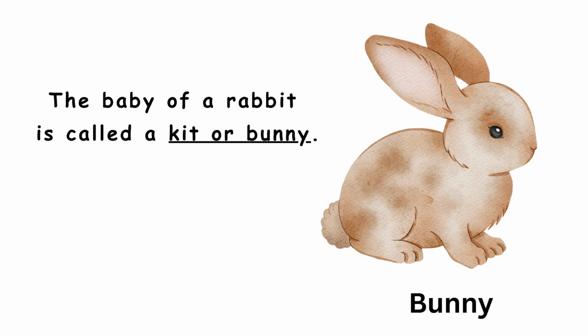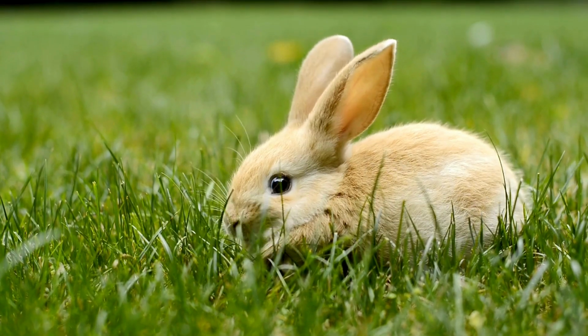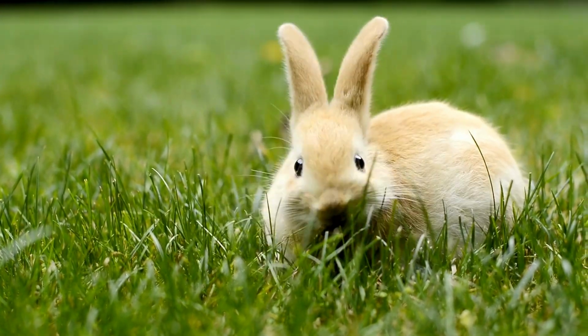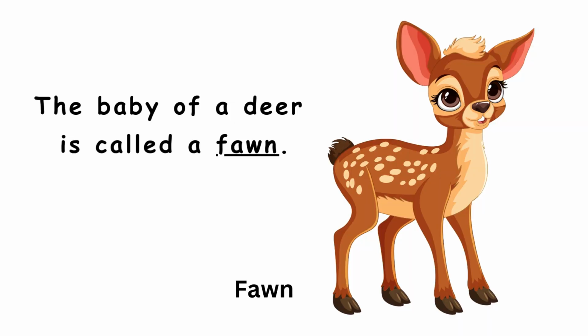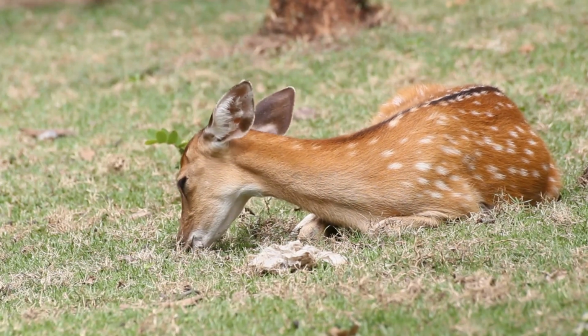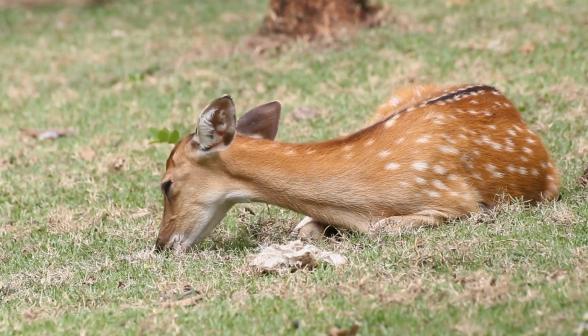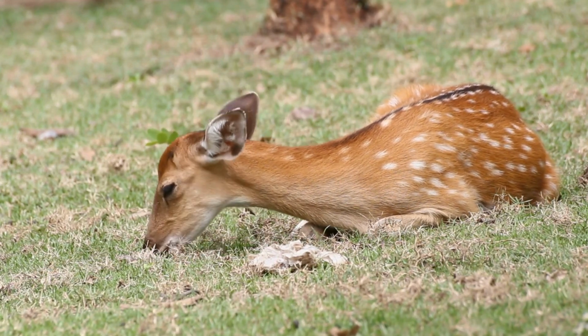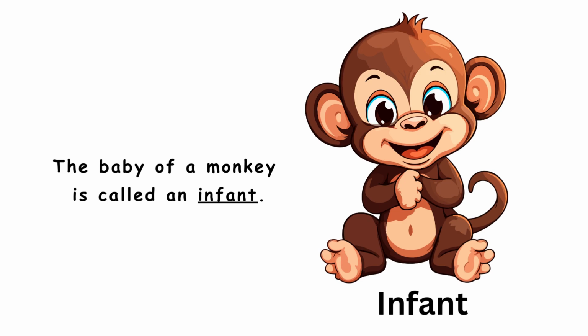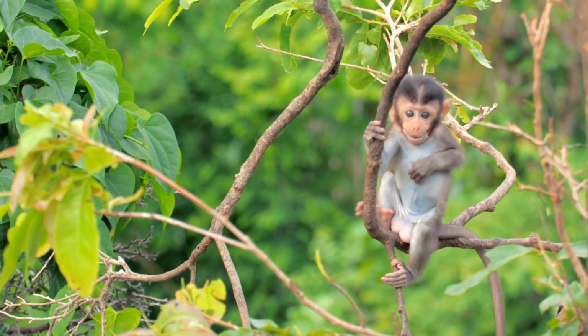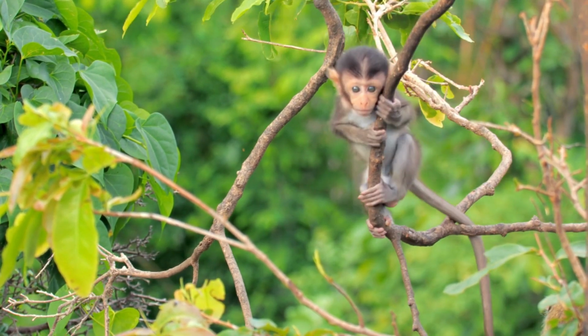The baby of a rabbit is called a... The baby of a deer is called a fawn. The baby of a monkey is called an infant.